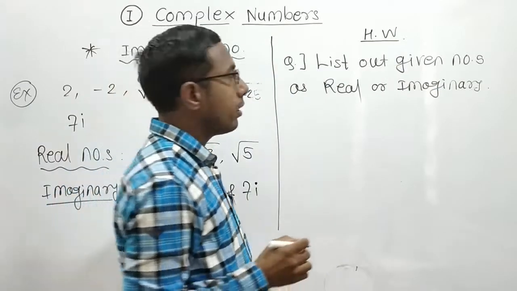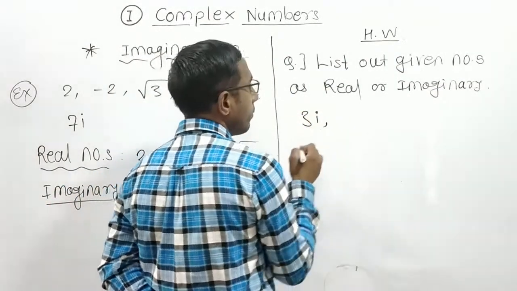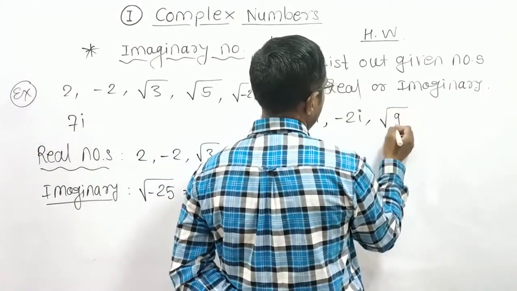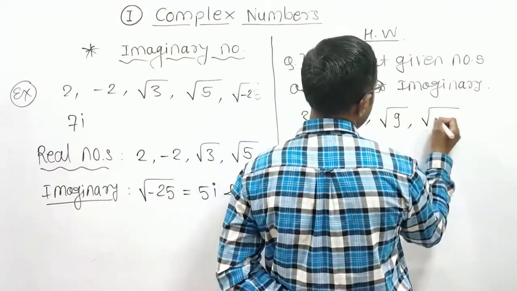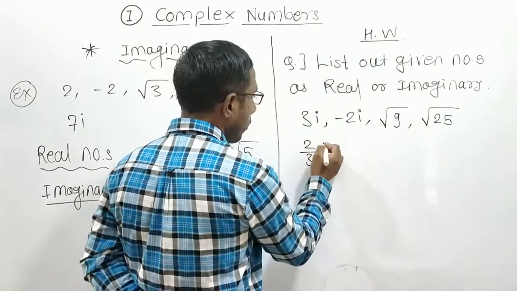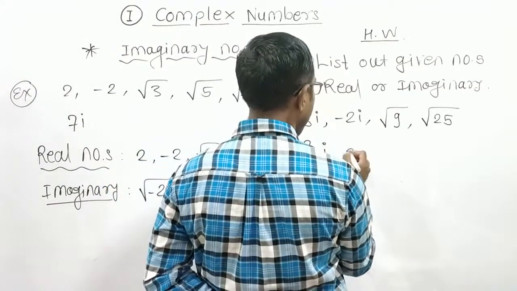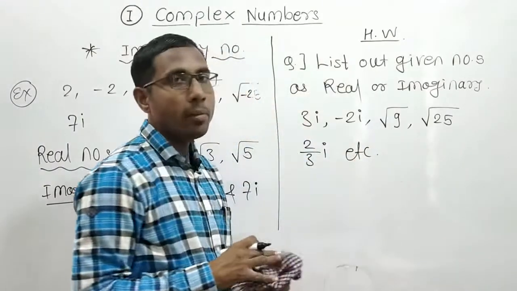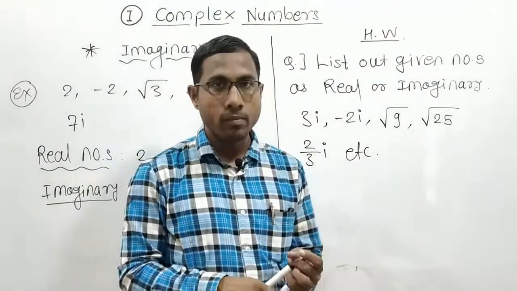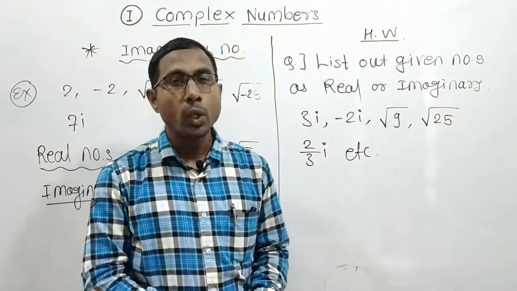The numbers are 3i, minus 2i, square root of 9, square root of 25. You just have to list whether each one is real or imaginary, and send your homework to my WhatsApp number.